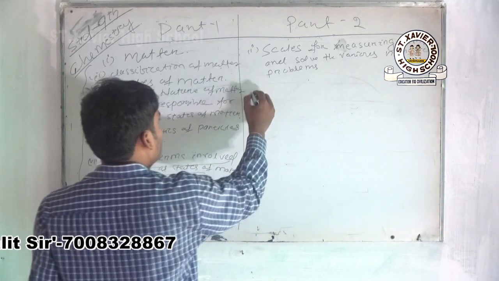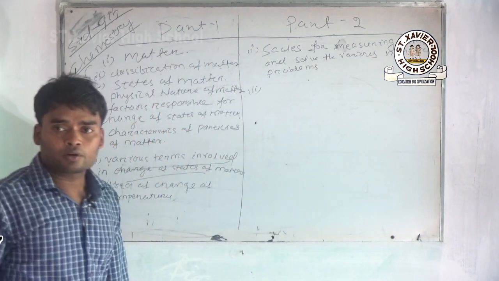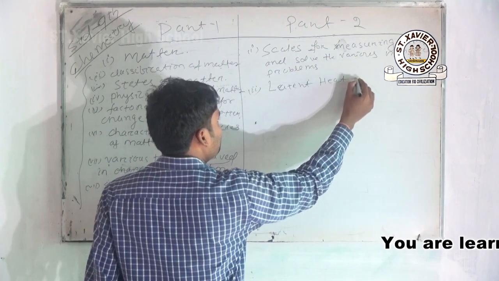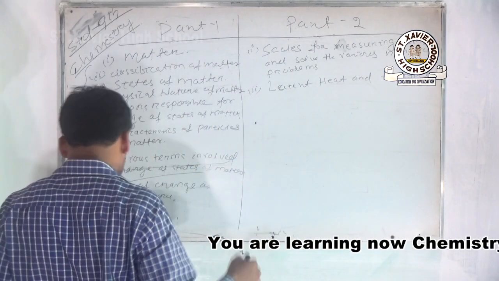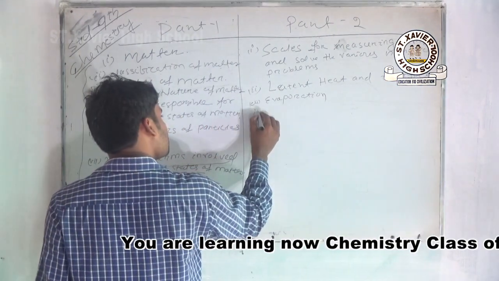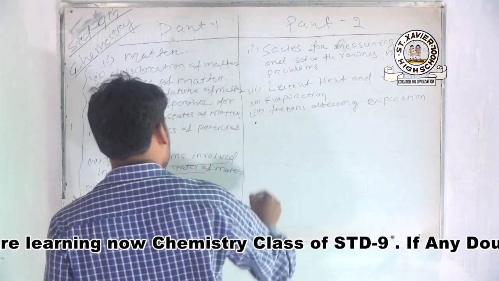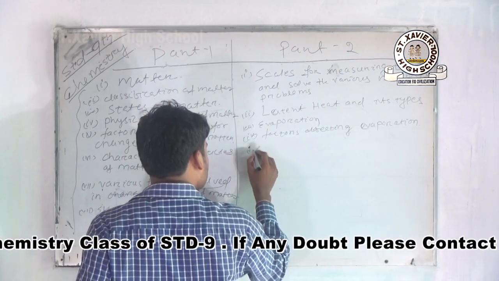and then a very important part of this chapter is latent heat and its types. Next is evaporation, factors affecting evaporation, and evaporation causes cooling effect.